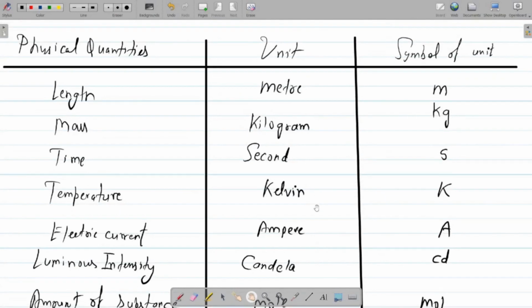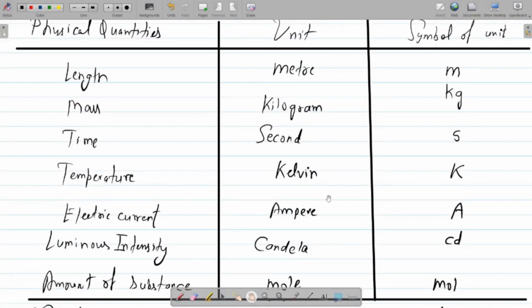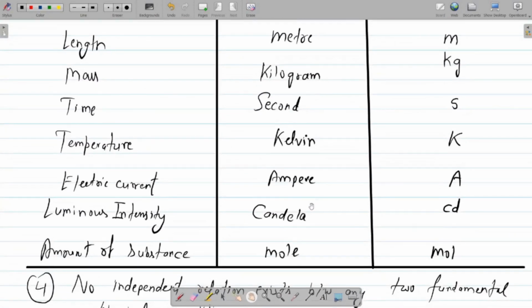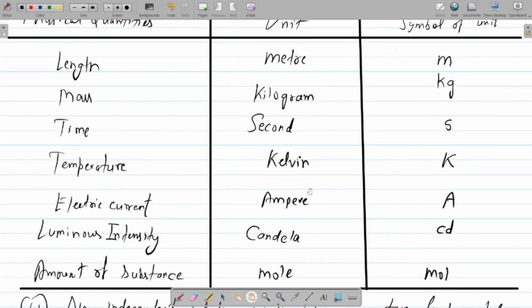This table is not so difficult to memorize because there are just 7, and I hope you can memorize it very easily. Here I'm not going to discuss the standard definitions of these 7 fundamental quantities, because at this initial stage of this video lecture series, it would be very confusing for the students. If required, I will discuss all these things in some other video.